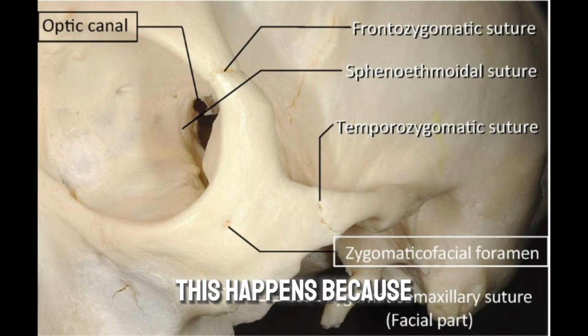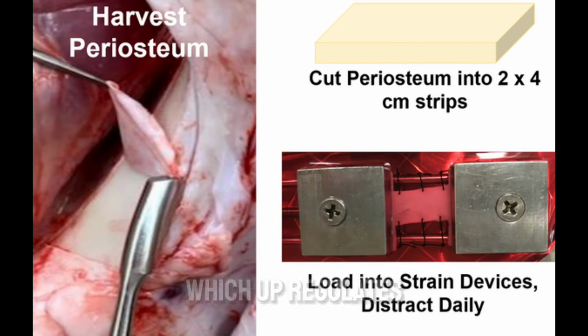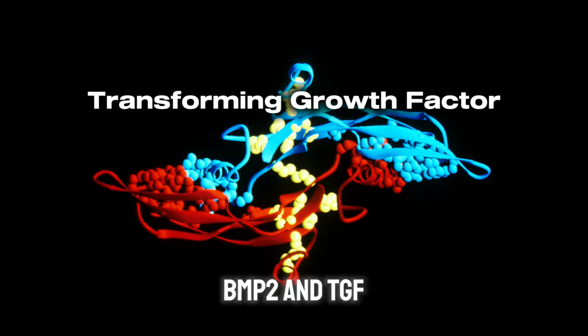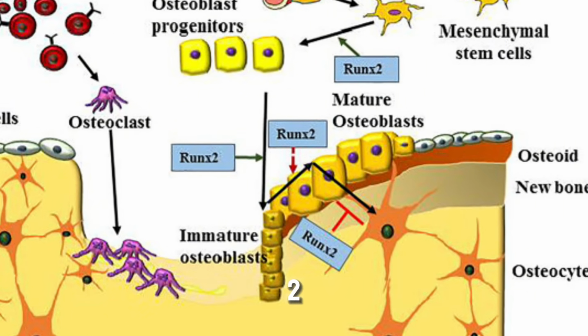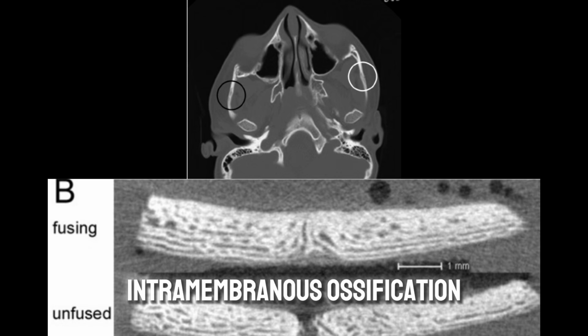This happens because BS elevates periosteal strain, which upregulates BMP2 and TGF-beta signaling at sutural fronts, which skyrockets osteoblast differentiation via RUNX2 and fuses sutures through intramembranous ossification.